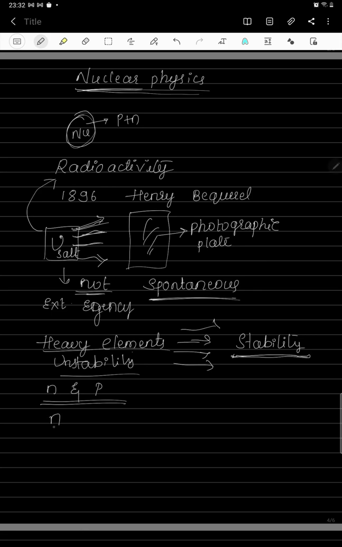If this neutron to proton ratio is less than 1.1, then such elements we call what? Unstable elements. The element will be unstable. Again, if this neutron proton ratio is greater than 1.5, then those elements also will be unstable. Because of this instability, the heavy elements are going to emit the radiation so that they attain stability.